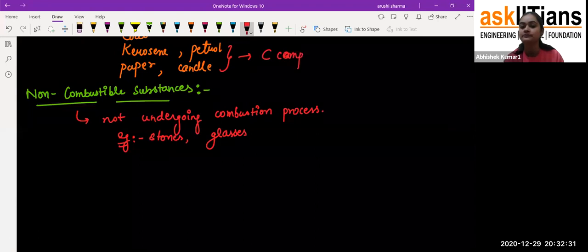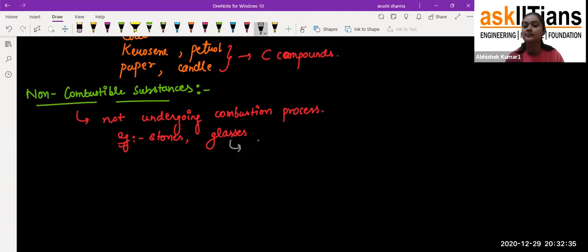But glass is made up of silicon. I'm just trying to give you more and more knowledge. So if there is silicon, it will not undergo the combustion process. These are the non-combustible substances which do not undergo combustion.